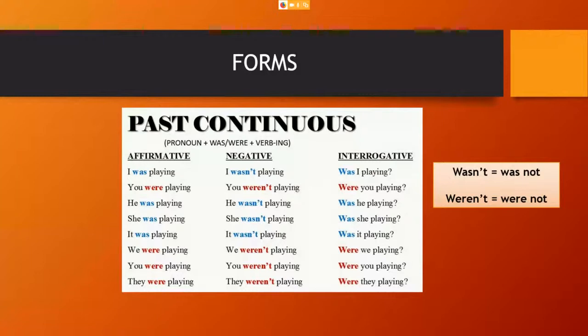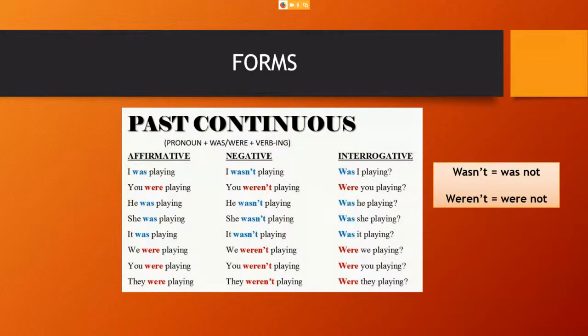In the negative, remember, we always use the negative particle not, okay? So in this case, it is contracted, right? Wasn't is the contraction of was not, okay? Well, so I wasn't playing, you weren't playing, he wasn't playing, she wasn't playing, it wasn't playing, we weren't playing, you weren't playing, they weren't playing.